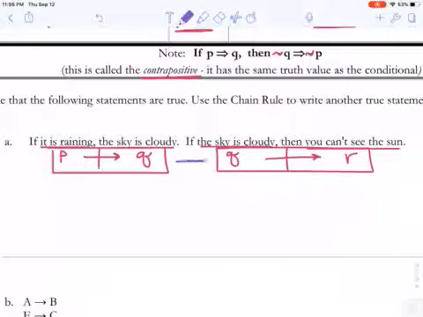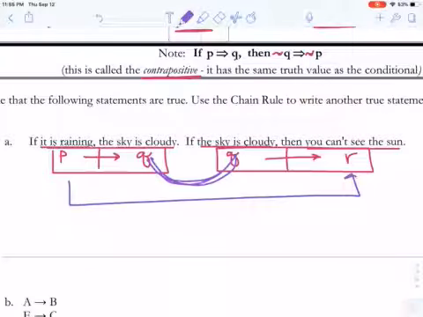In the middle, we see the Q's matching up. Since the Q's match up, we can skip over them and say P implies R. The first implies the last. So we can skip over the middle statements and just say the first statement implies the last statement. That's what the law of syllogism says we can do.